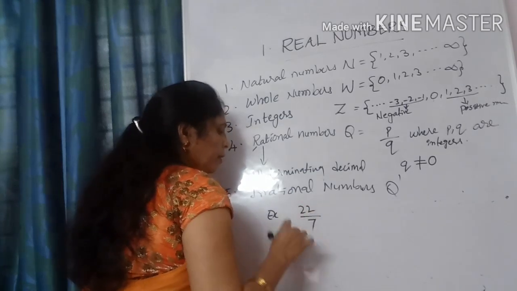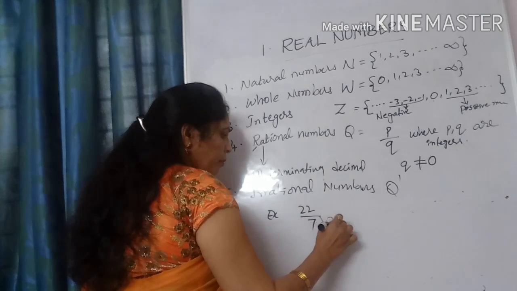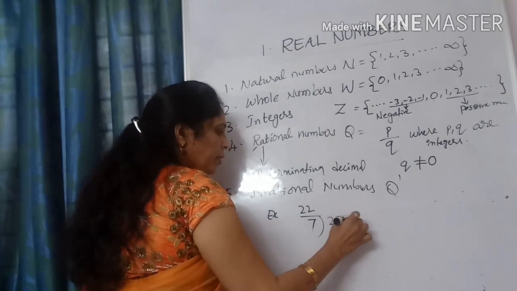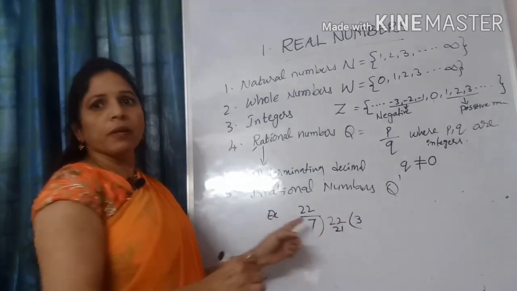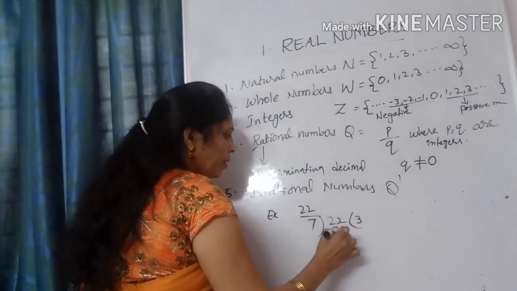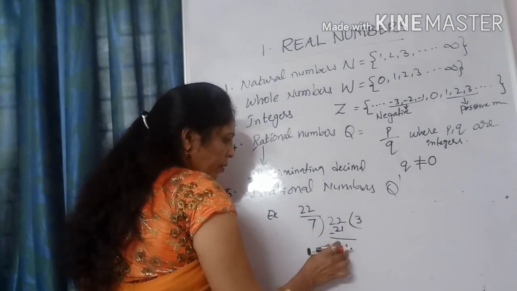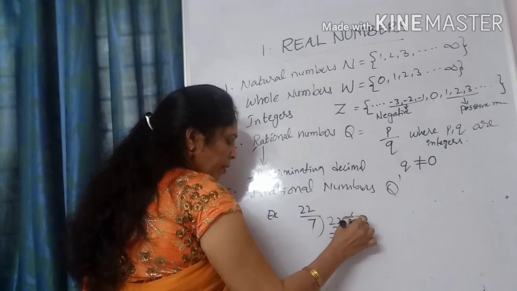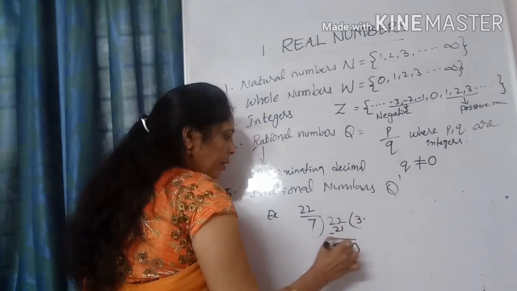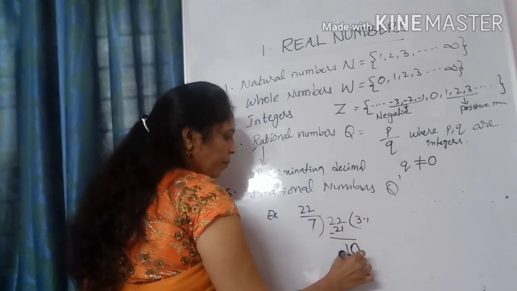22 by 7. Divide 22 by 7. 7 threes are 21, and we get remainder 1. Again put the decimal and 0. 7 ones are 7, here 3.